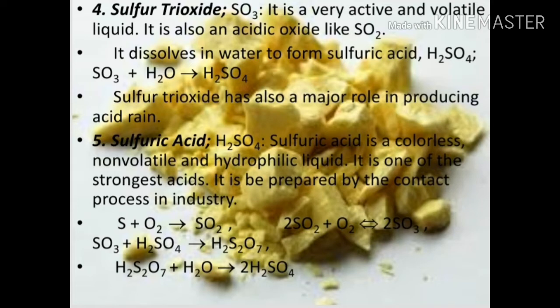Fifth, sulfuric acid. Sulfuric acid is a colorless, non-volatile, and hygroscopic liquid. It is one of the strongest acids. It is prepared by the contact process in industry.